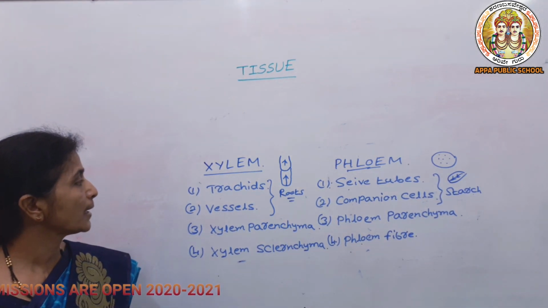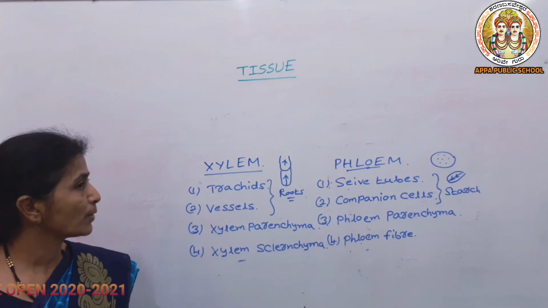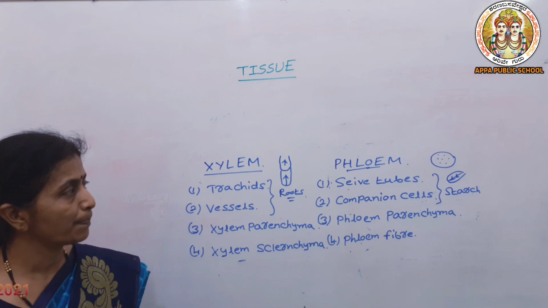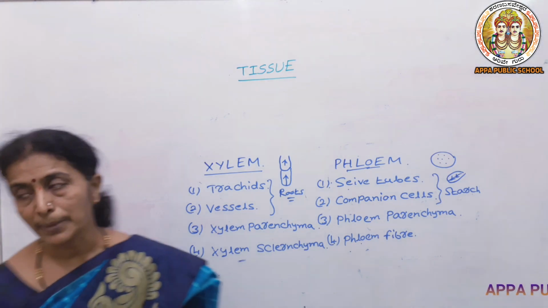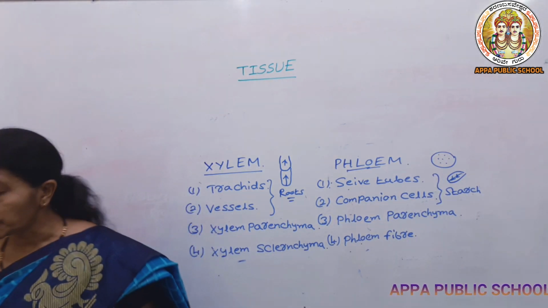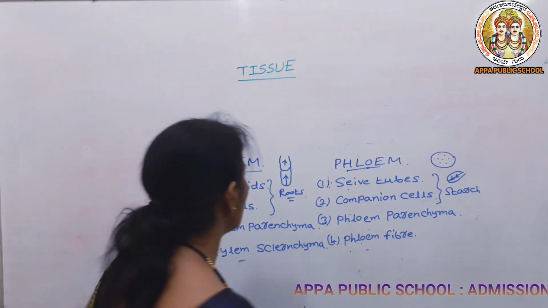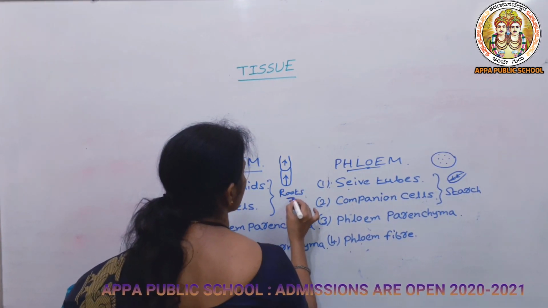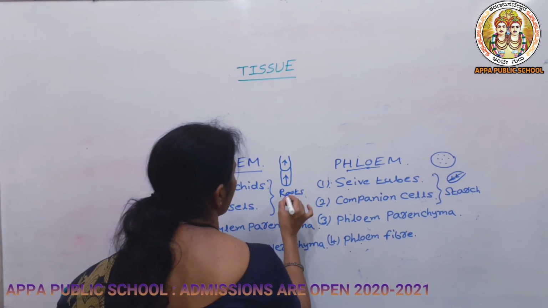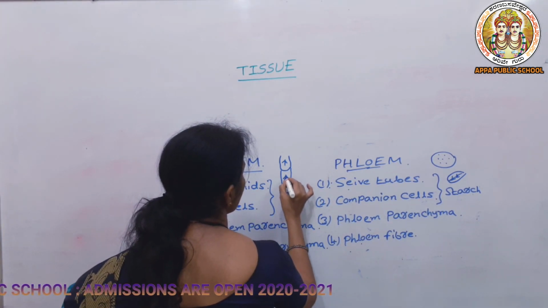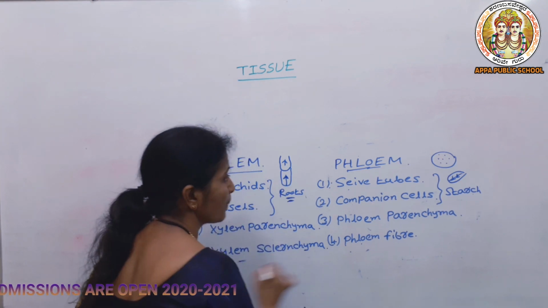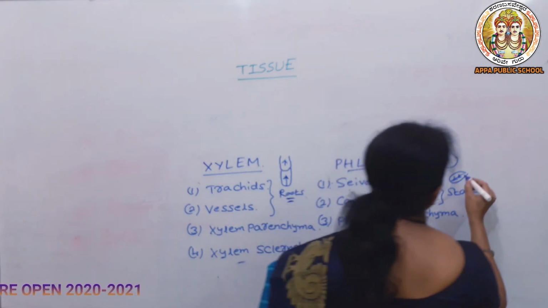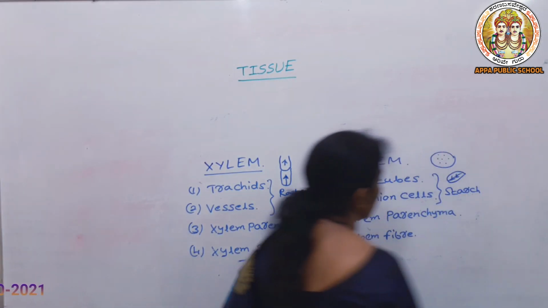The xylem will be conducting the water from roots to different parts of the plant body, and phloem will be conducting the food to different parts of the plant body. So one difference is, here I have shown the roots. Here the xylem will be taking the water only in the upward direction, but in case of phloem it will be taking the food in any direction.